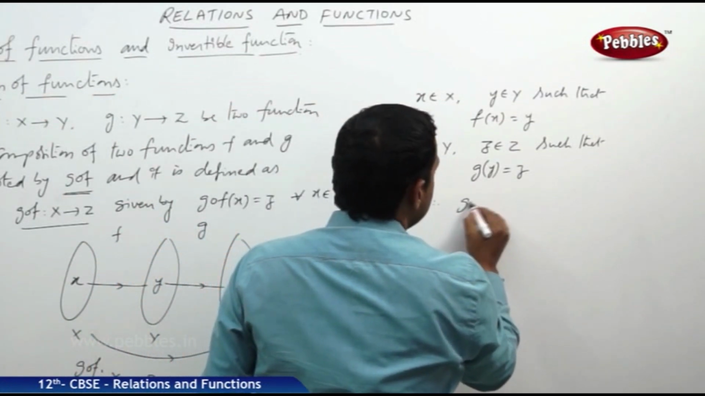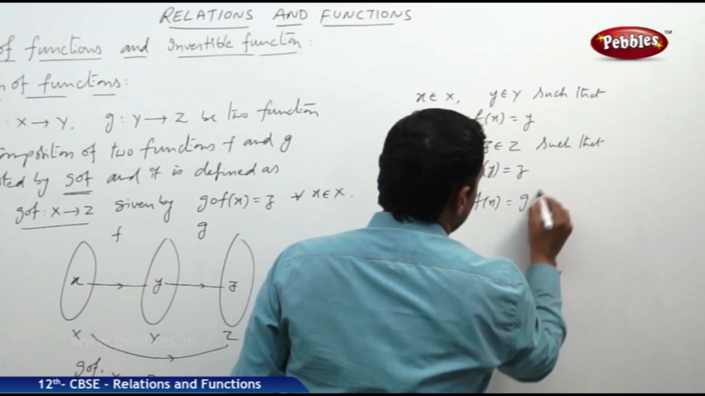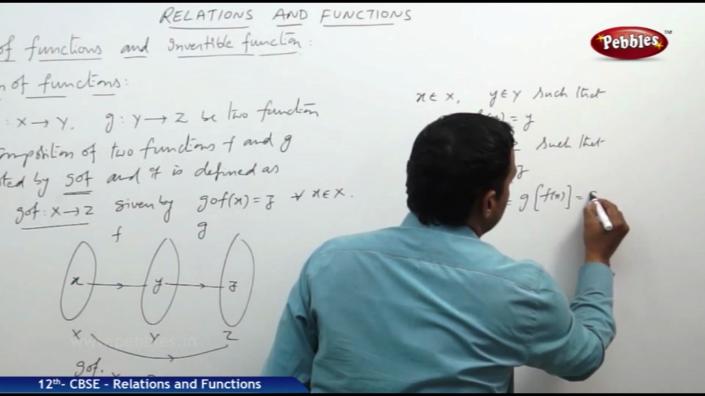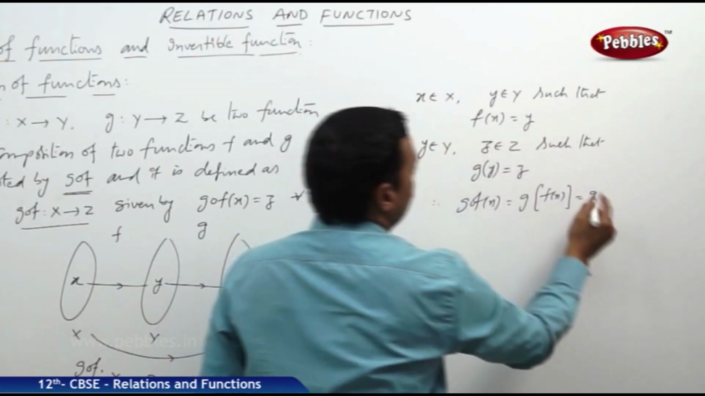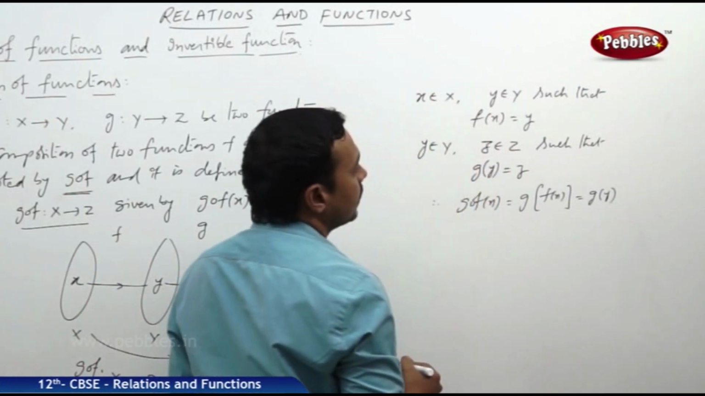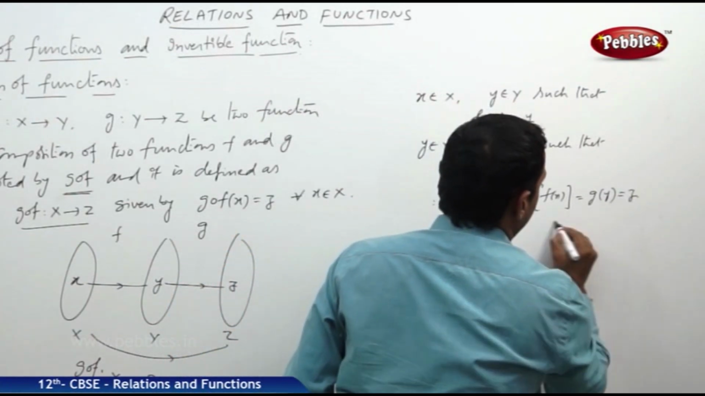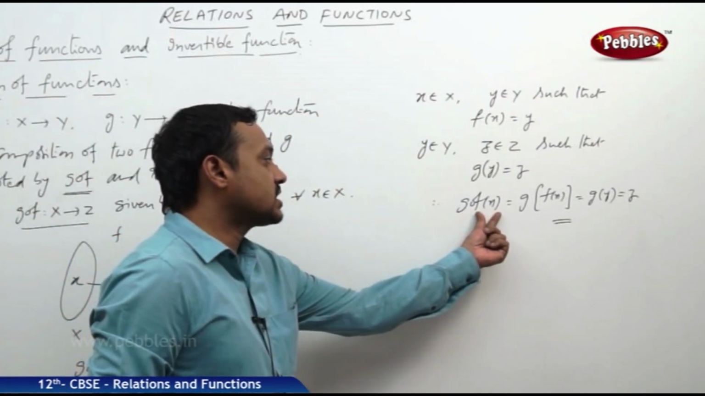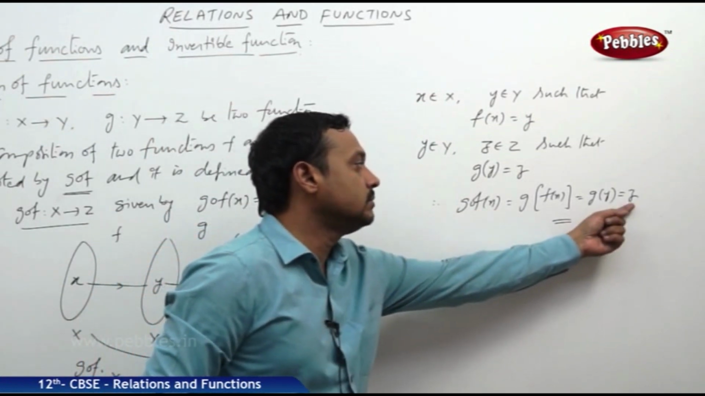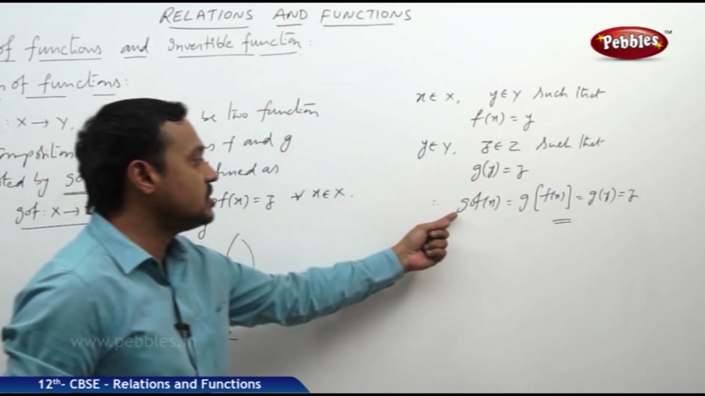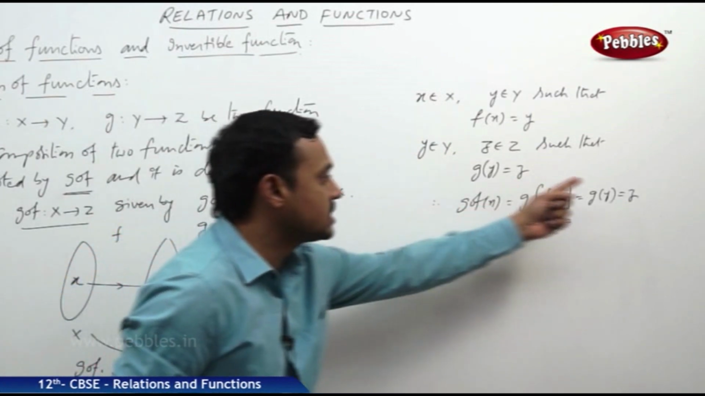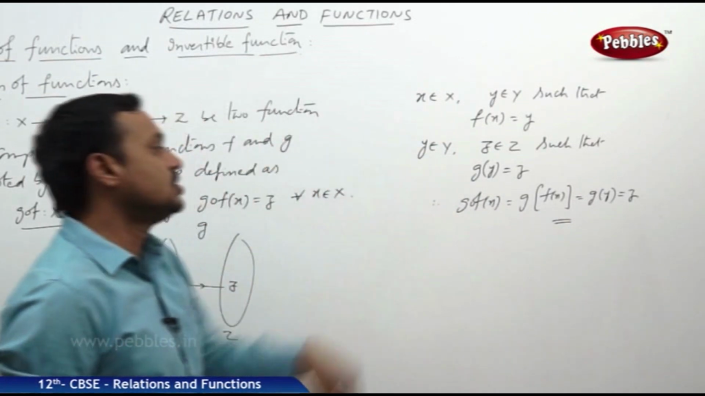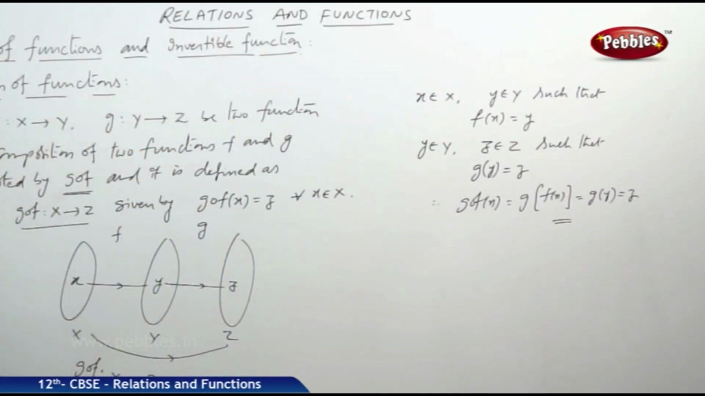Therefore, (g circle f)(x) = g(f(x)), that is g of y, where f(x) = y and g(y) = z. So for every x belonging to X, there exists some z belonging to Z such that (g circle f)(x) = z. That means x is mapping to z with respect to the composite function g circle f. Now that is this definition.